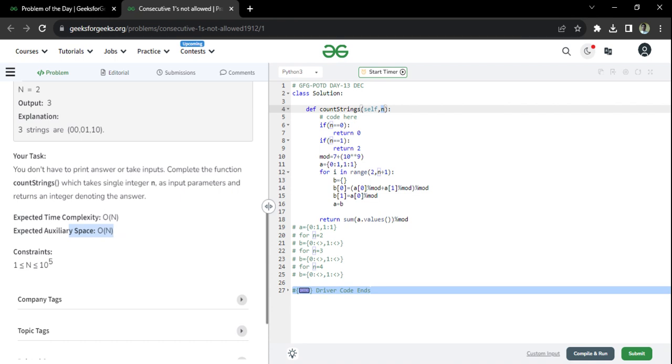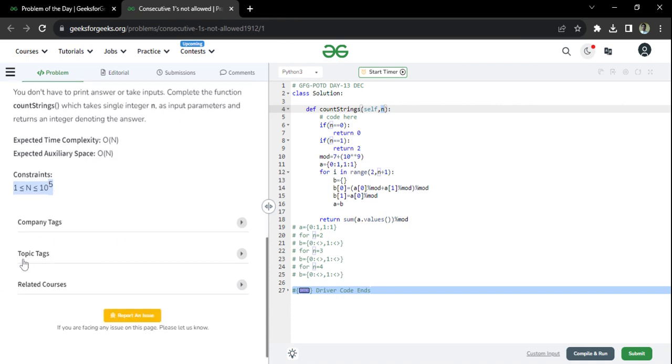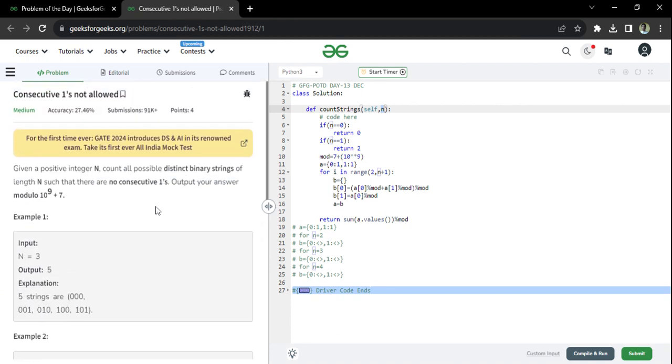I'm going to show an even better approach. The approach I'm going to show you has time complexity O of n, but its space complexity is not O of n. For me it's going to be constant space complexity, O of 1 basically. These are the constraints for n: n is going to be really big, from 1 to 10 power 5. Company tags and other things you can see on your own. But for now, let us come to the question.